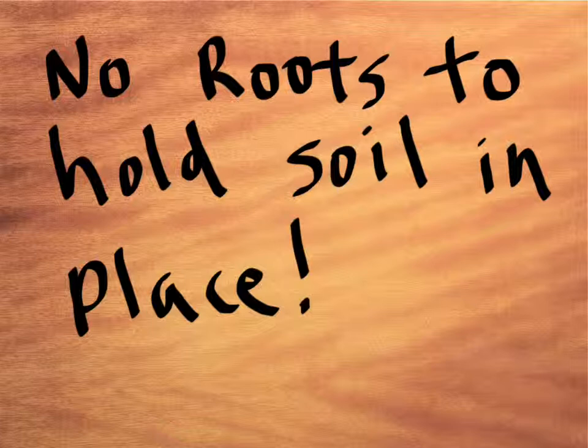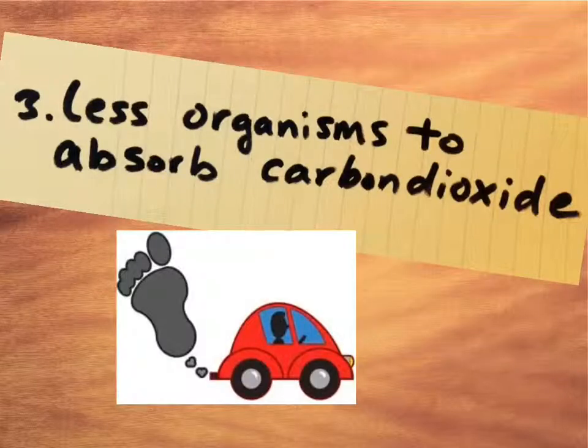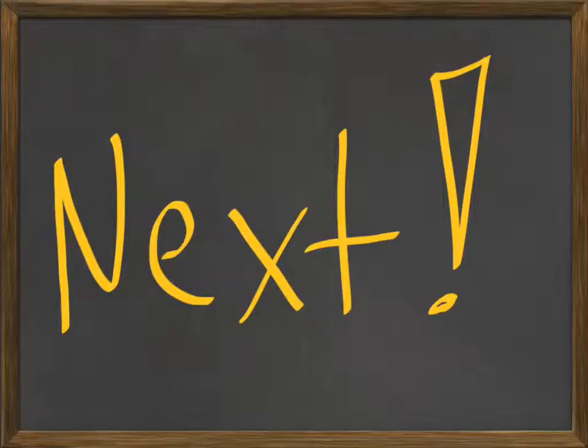Also, with deforestation, there's less oxygen. Trees and plants produce oxygen. And of course, there's less organisms to absorb carbon dioxide. Okay, on to the next subject.